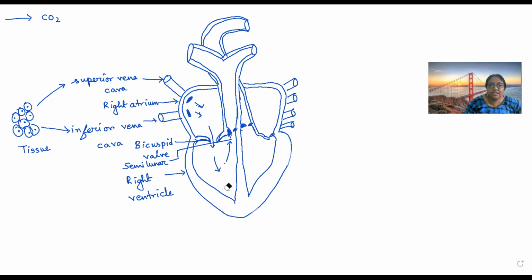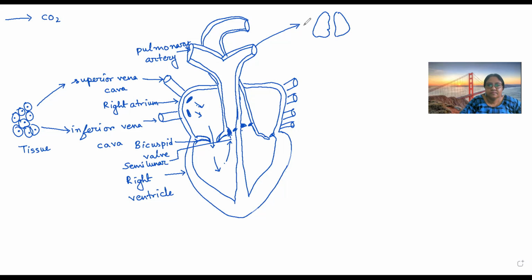So this is known as pulmonary artery. They carry this deoxygenated blood to the lungs.